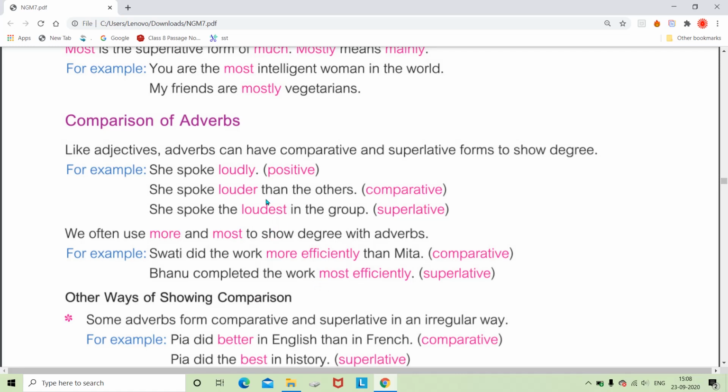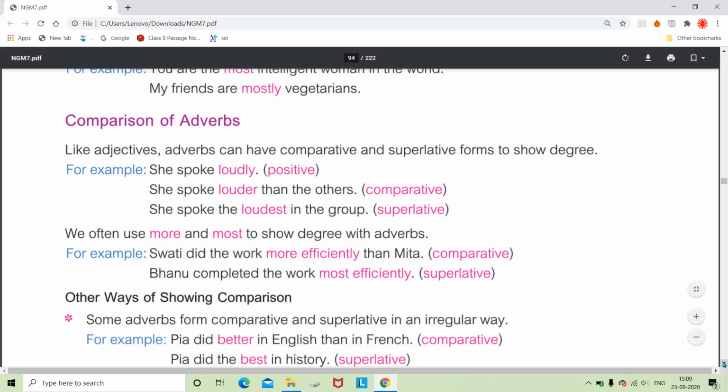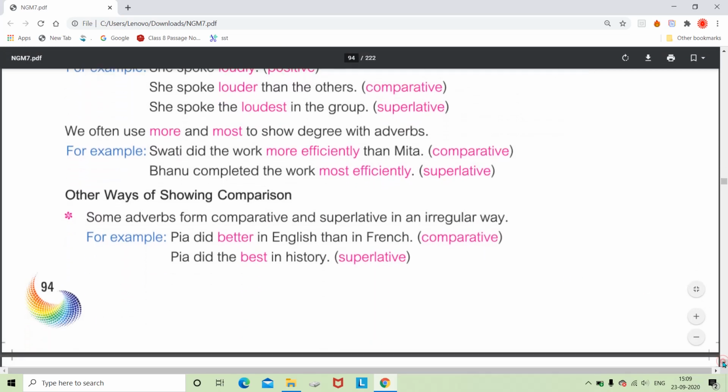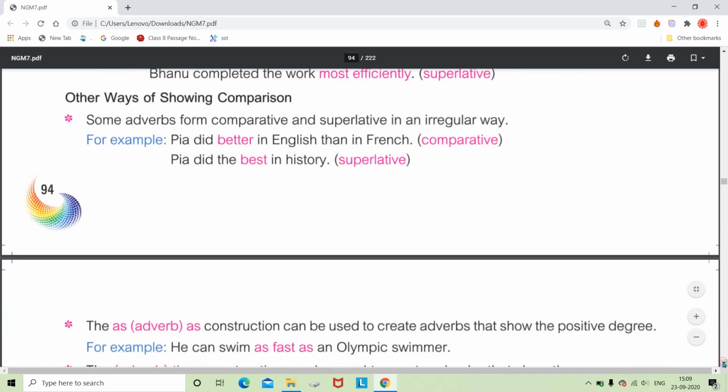So when you have an adverb which has fewer than two syllables, you will use er and est, and when we have two or more syllables in the adverb, we will use more or most before that particular adverb.